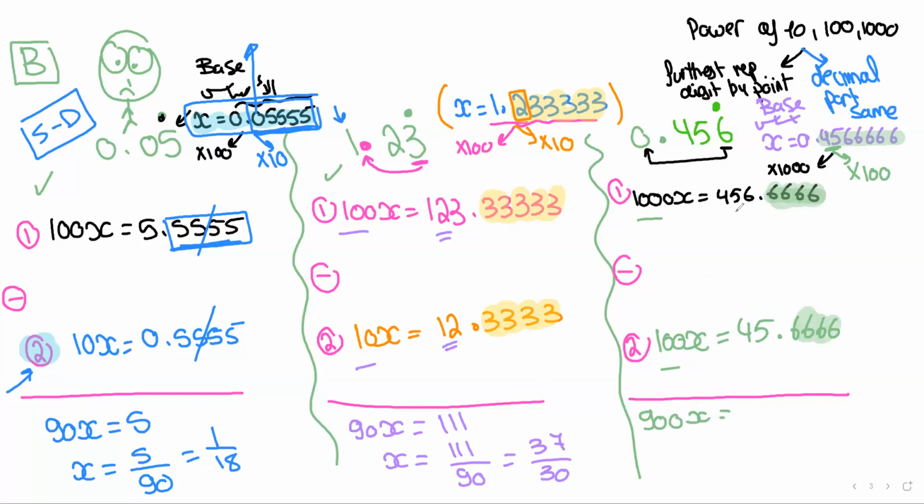Okay, and then the whole numbers subtracted from one another, 456 minus 45, which is 411. Solve for x. x equals 411 over 900. See if it simplifies on the calculator. Actually, it does: 137 over 300. And you have the S to D button, and you will get your decimal, which is 4.566666.